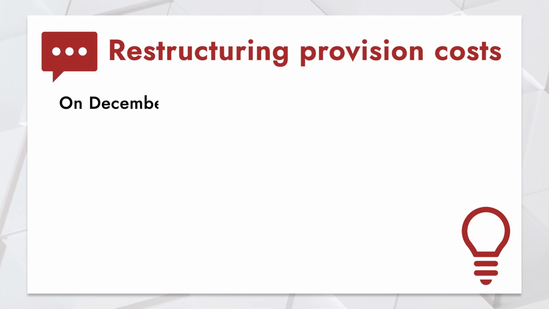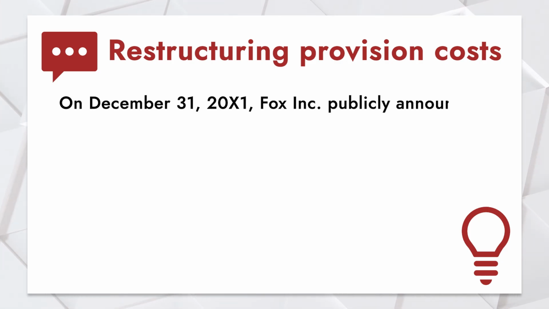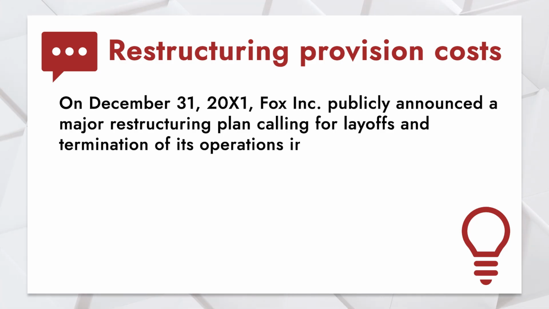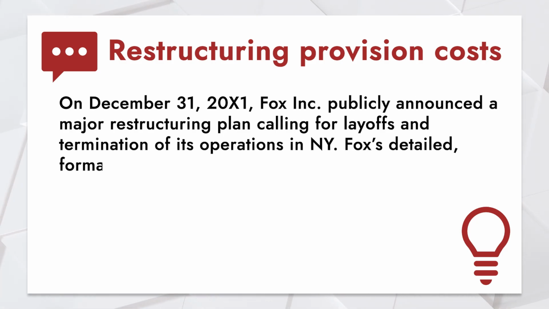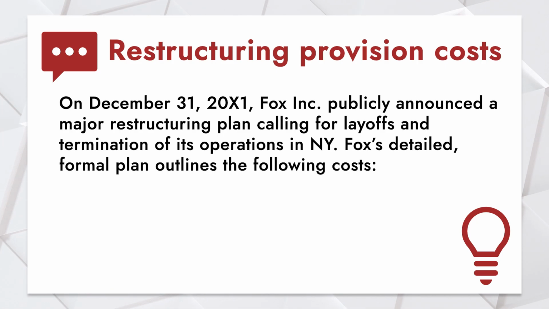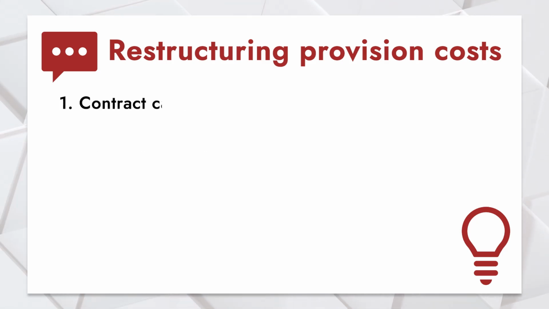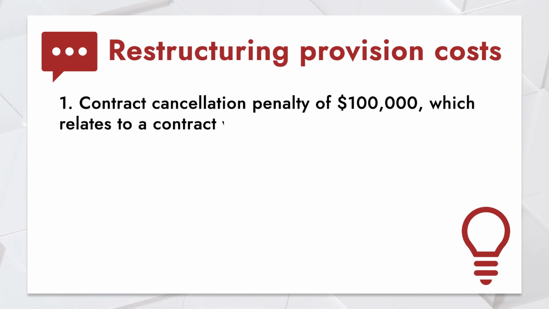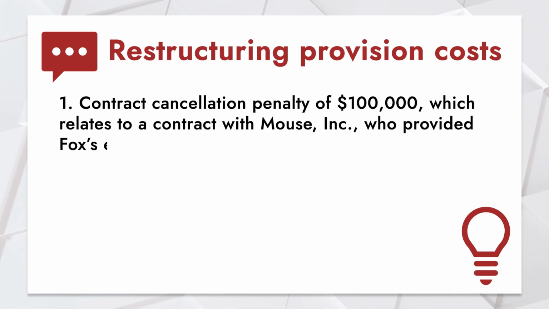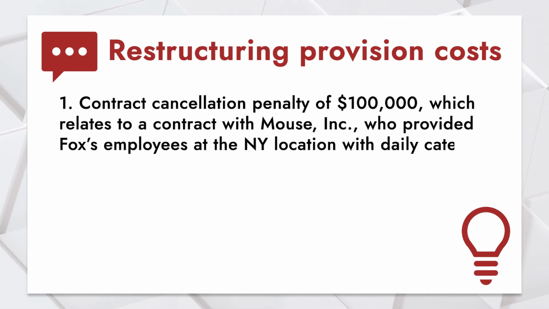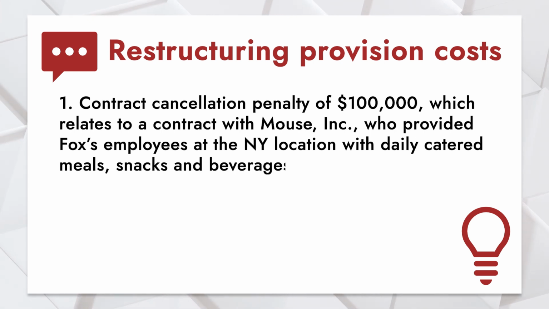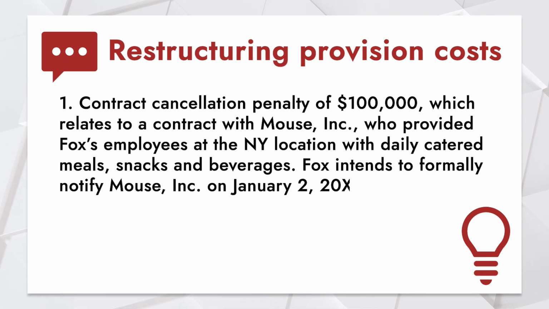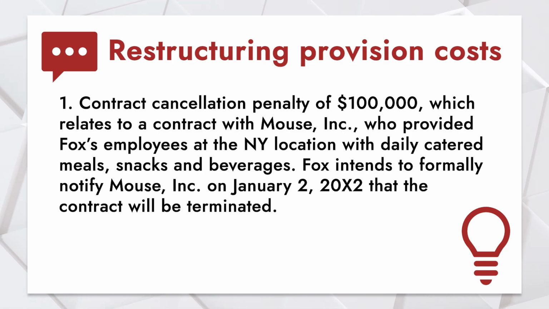On December 31st, 20X1, Fox Incorporated publicly announced a major restructuring plan calling for layoffs and termination of its operations in New York. Fox's detailed formal plan outlines the following costs. 1. Contract cancellation penalty of $100,000, which relates to a contract with Mouse Incorporated, who provided Fox's employees at the New York location with daily catered meals, snacks, and beverages. Fox intends to formally notify Mouse Incorporated on January 2nd, 20X2, that the contract will be terminated.